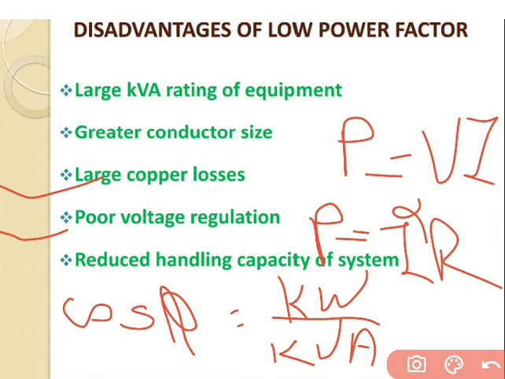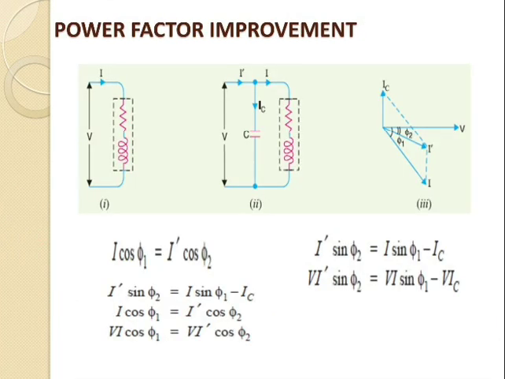And the last one is the reduced handling capacity of the system. The lagging power factor reduces the handling capacity of all the elements of the system, because the reactive component of the current prevents the full utilization of the installed capacity. So in this way, low power factor affects the system. So these are the disadvantages of low power factor.